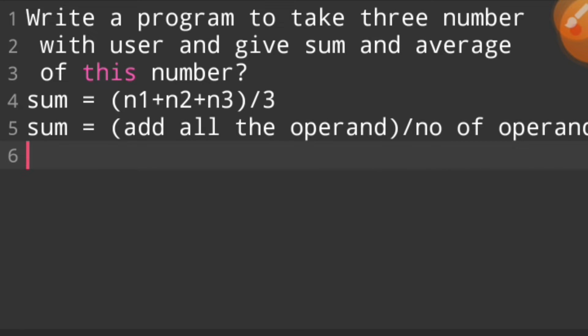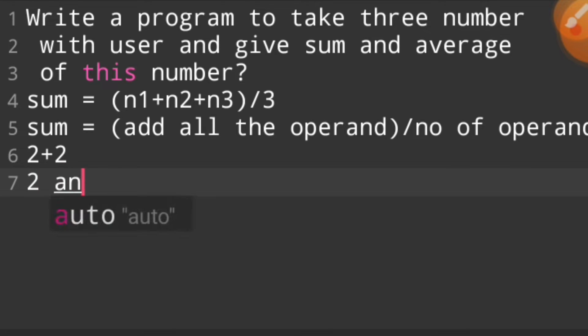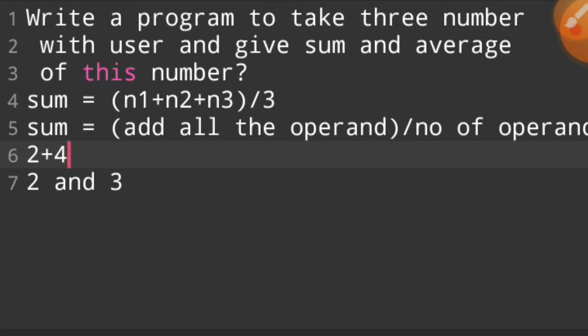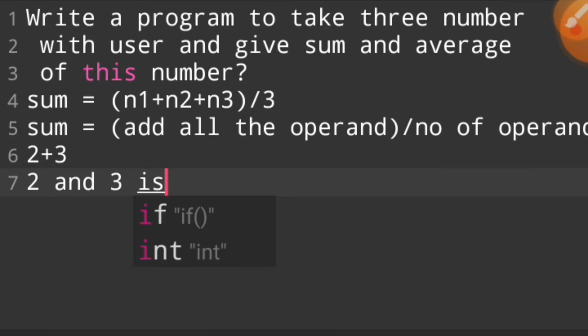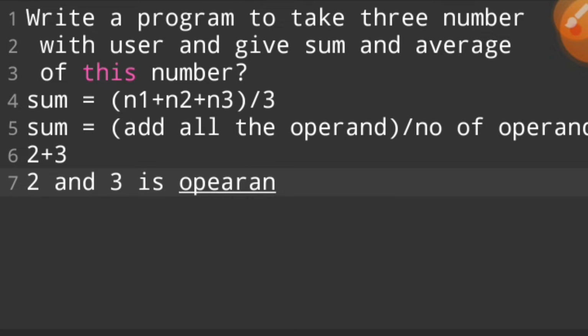So I will tell you what is an operator and what is an operand. If we say 2 plus 3, then 2 and 3 are my operands, and plus is the operator.